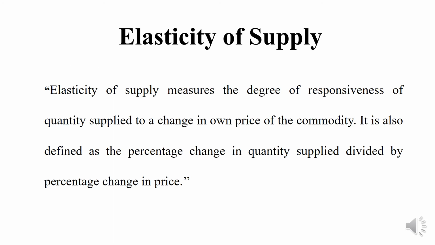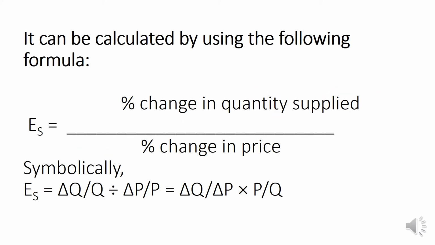First of all, what is the elasticity of supply? Elasticity of supply means the degree of responsiveness of quantity supplied to change in own price of the commodities. It is also defined as the percentage change in quantity supplied divided by the percentage change in price. Next, it is calculated; the formula is elasticity of supply is equal to percentage change in quantity supplied to the percentage change in price.